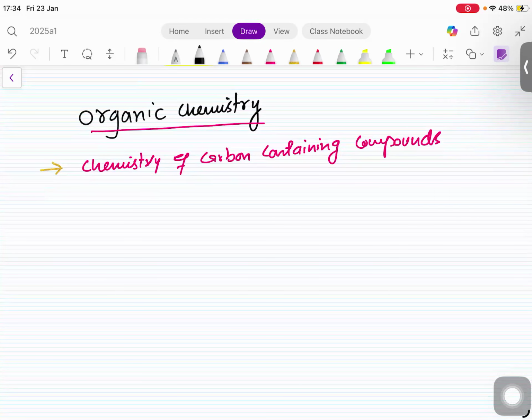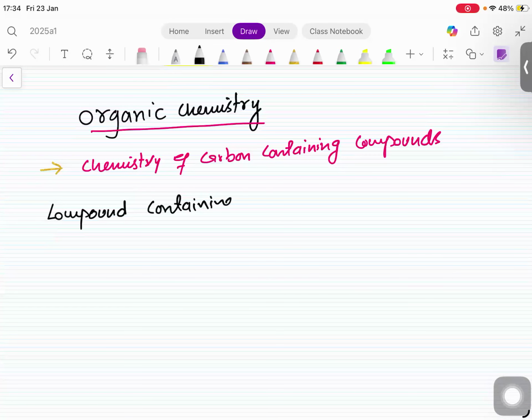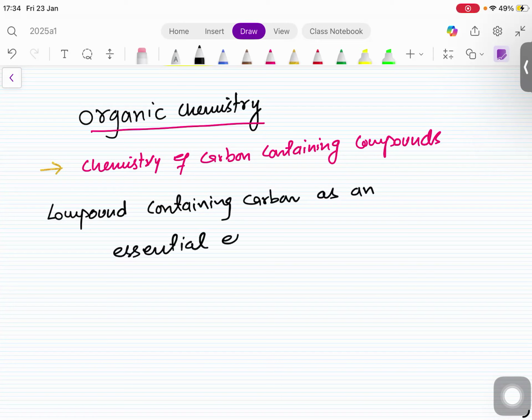So please write down: compound containing carbon as an essential element. But still there are some exceptions, except carbon dioxide.